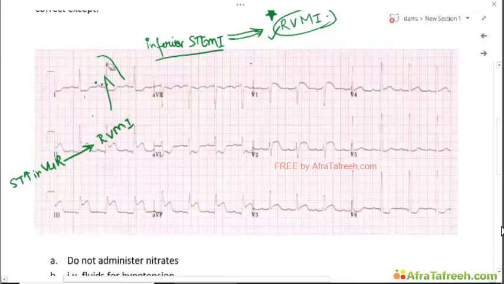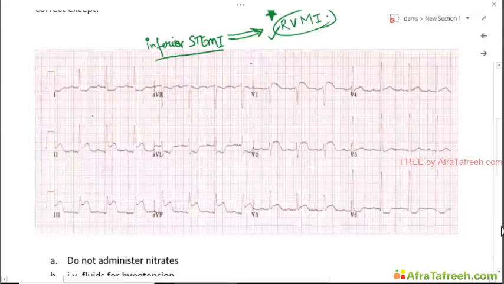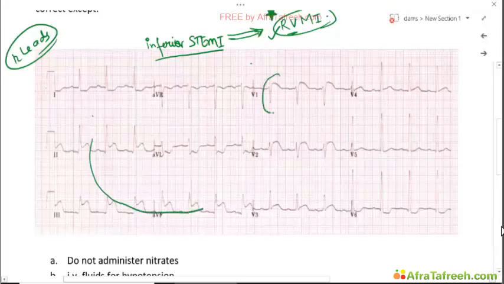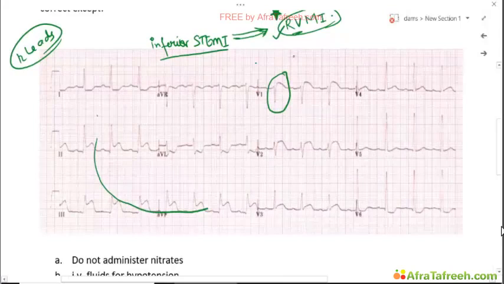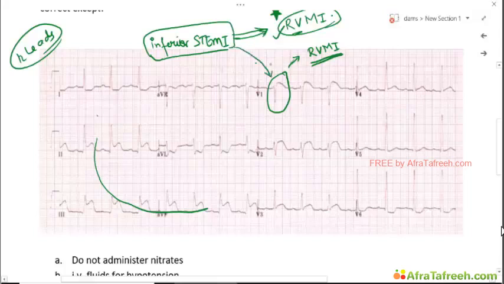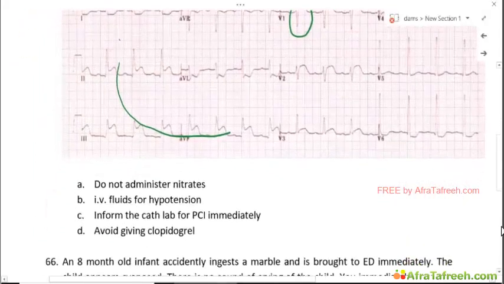that is one thing. But we don't have any V4R here. We just have 12 leads. So can we suspect right ventricular myocardial infarction in a 12 lead ECG? Yes, we can. Along with an inferior STEMI, if we find ST elevation in AVR, in lead V1, this is quite suggestive of right ventricular MI. Okay, so in this patient, we can confidently say, to some extent, that this is an inferior STEMI for sure, but also has a right ventricular extension, and hence associated RVMI is there.